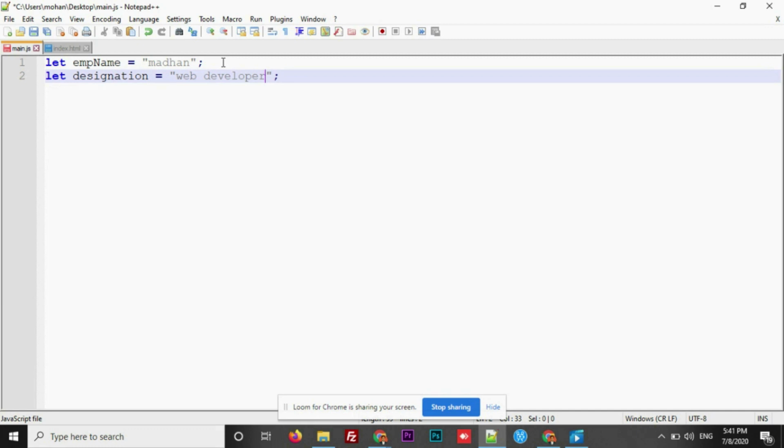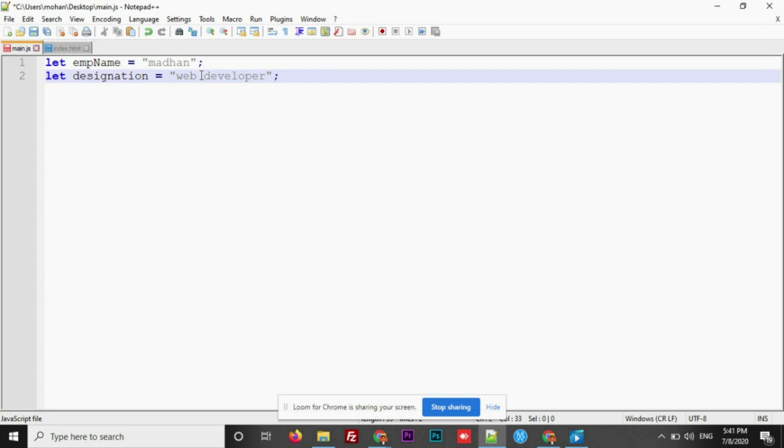Now here you need not declare data type when you are declaring a variable. Based on what type of data that you are providing, this variable will automatically store that data. There is no need to decide before you assign a value. You can simply create a variable and you can assign any type of data.